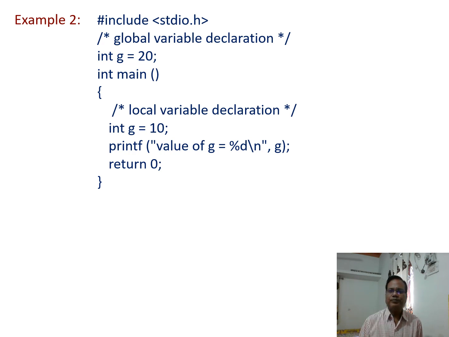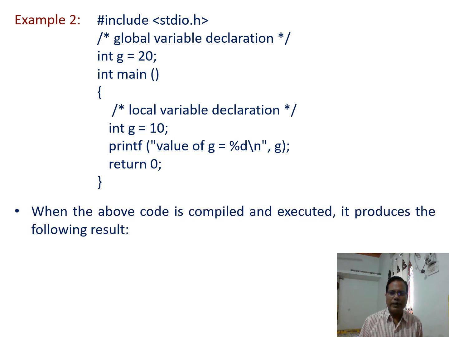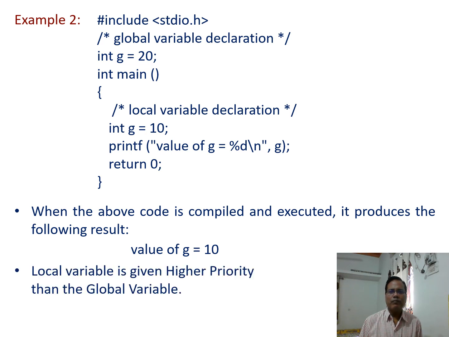So whether value 20 is printed or 10 is printed can be seen by running this program, but knowing that the local variable has preference over the global variable, at the output we are going to see the value of g equal to 10. So when the above code is compiled and executed, it produces the following result: value of g equal to 10. The local variable is given higher priority than the global variable.